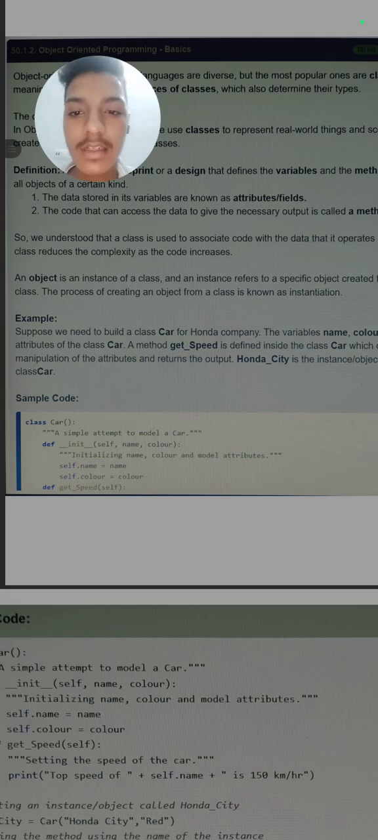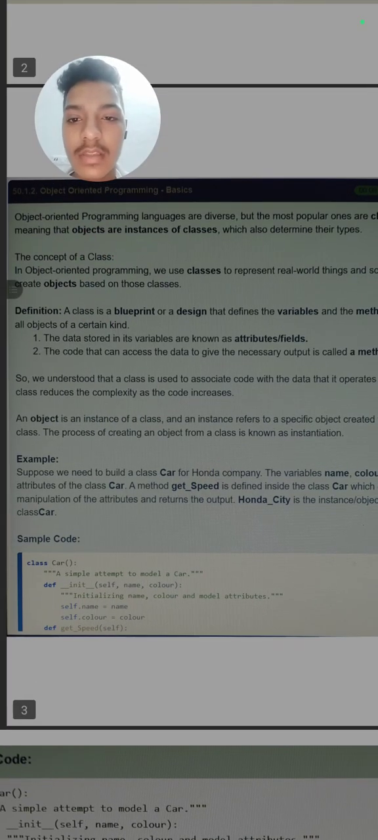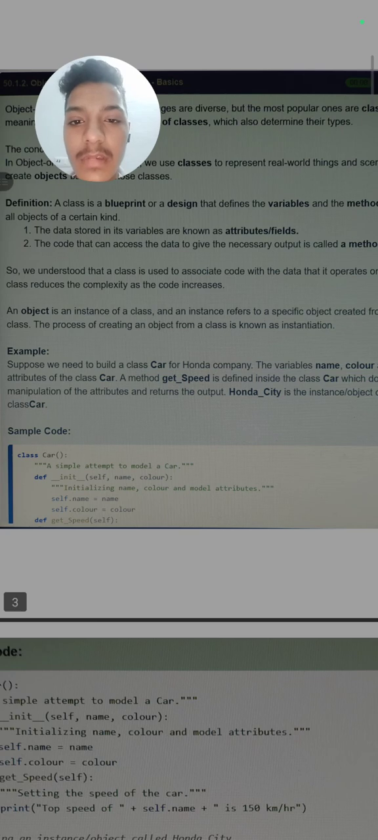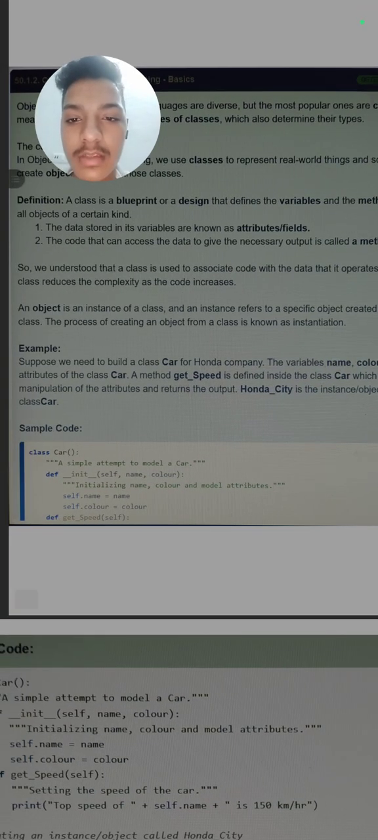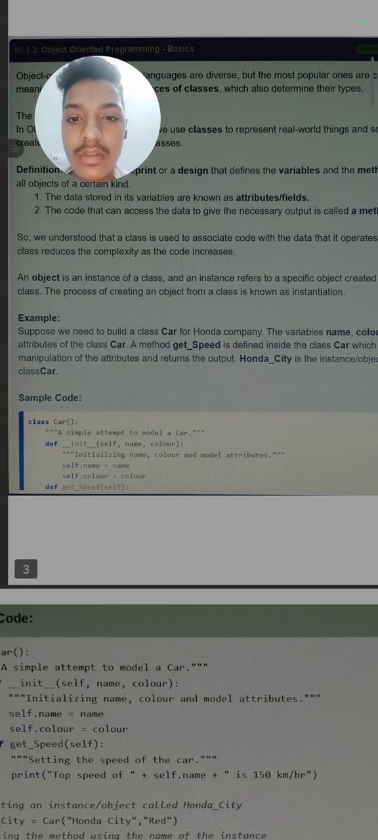Here it is written that an object is an instance of a class, as is also mentioned in the previous slide maybe. So an instance refers to a specific object created from a particular class. So an instance of a class means it is created through a particular class and is unique for that class. The process of creating an object from a class is known as instantiation. Instantiation, so you need to note its definition. The process of creating an object from a class is known as instantiation.